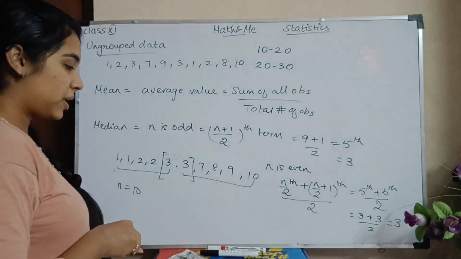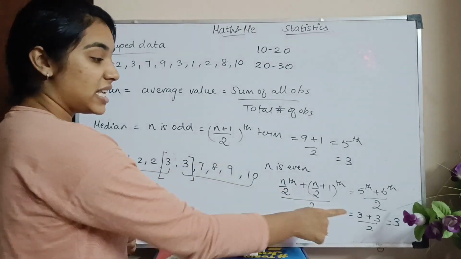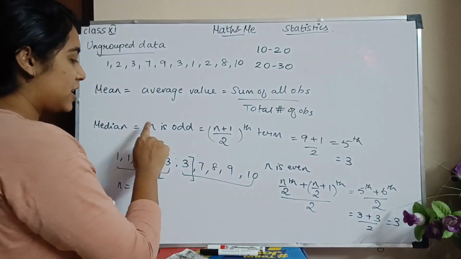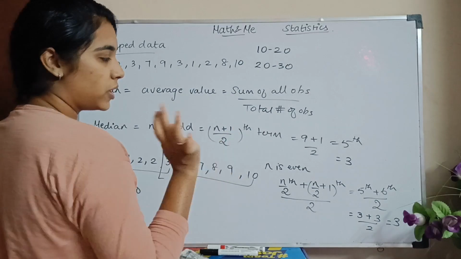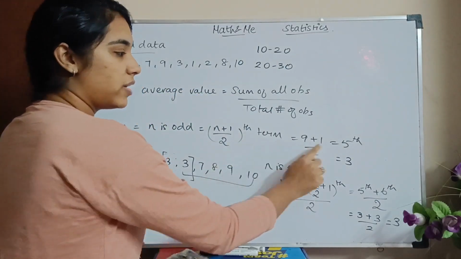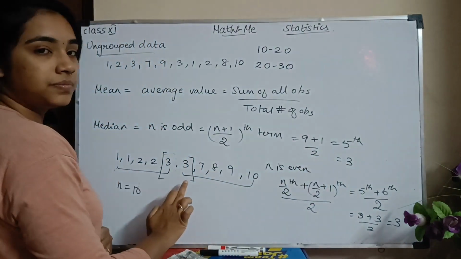So what is my median when my n is odd? Sorry, when my n is even? 3. புரிஞ்சுதா? When my n is odd, directly ஒரே ஒரு formula தான், n plus 1 divided by 2th term. Okay, which is 5th term, which is you have to count 3.